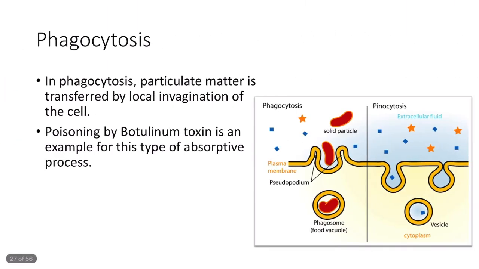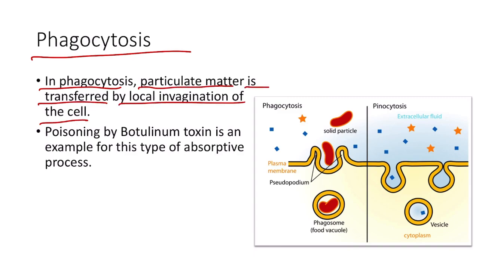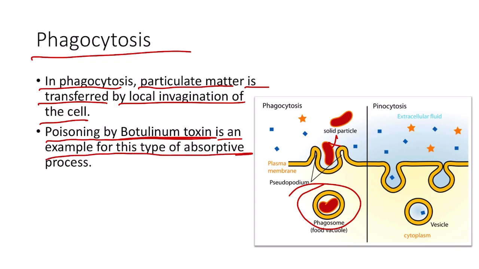Now coming to the next process, that is phagocytosis. In phagocytosis, the particulate matter, that is the drug, is transferred by local invagination of the cell. It is very much similar to pinocytosis. The small difference is that in pinocytosis the solution which contains the drug is engulfed, whereas in phagocytosis the solid particle, that is the drug, is engulfed by the invagination of the plasma membrane. It forms a pseudopodium, and finally a phagosome, that is the food vacuole, is formed. Poisoning by botulinum toxin is an example of this type of absorptive process.